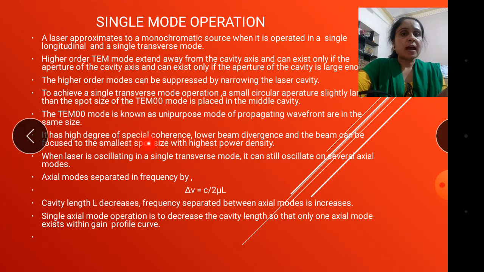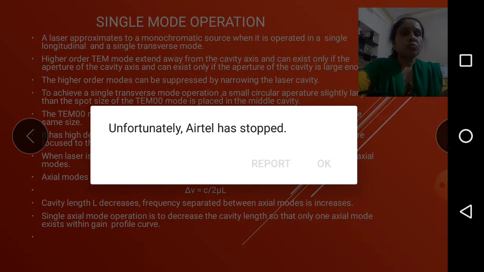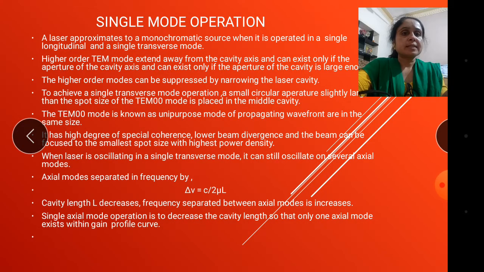It has a high degree of spatial coherence, so the beam divergence is lower and the beam can be focused to the smallest spot size and highest power density. We see that the laser beam diverges only slightly, and that beam can be focused in the TEM transverse mode to a small spot size.